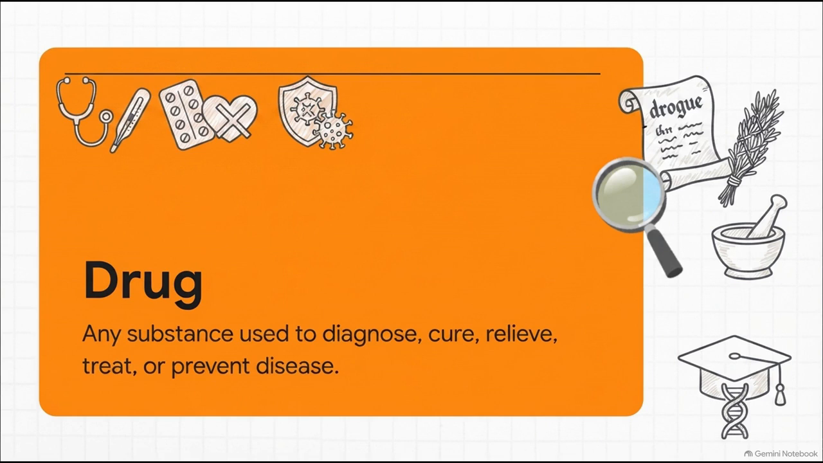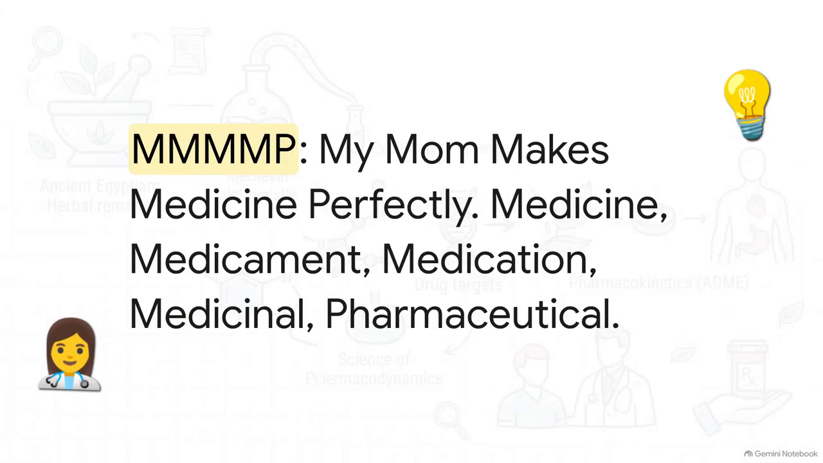A drug is any substance meant to interact with a disease state. In your textbooks and walking the hospital corridors, you're going to hear a ton of synonyms thrown around for the word drug. To keep them all straight, just remember this catchy phrase. MMMP. My mom makes medicine perfectly. That stands for medicine, medicament, medication, medicinal, and pharmaceutical. Whenever you hear any of those 5 words, just translate it right back to our core definition. So whether diagnosing, preventing, or curing, those are the tools of our trade.